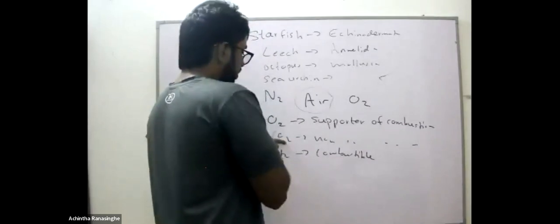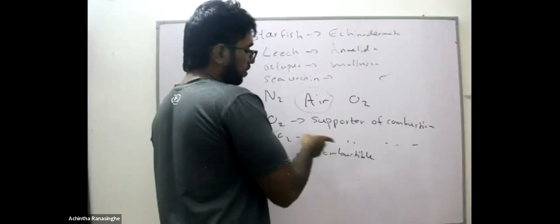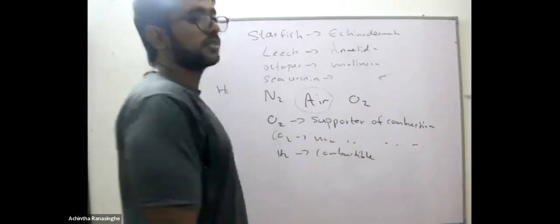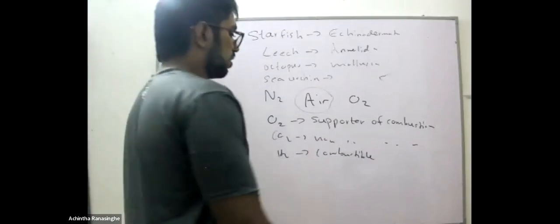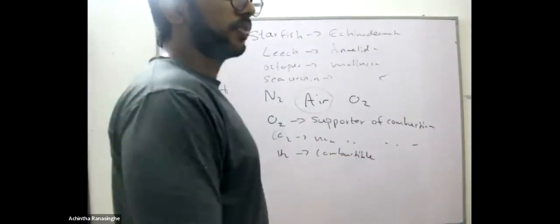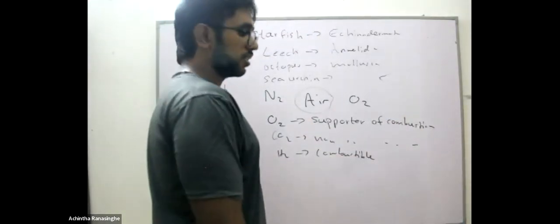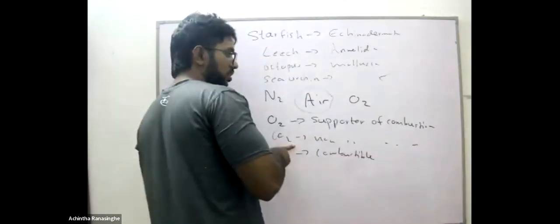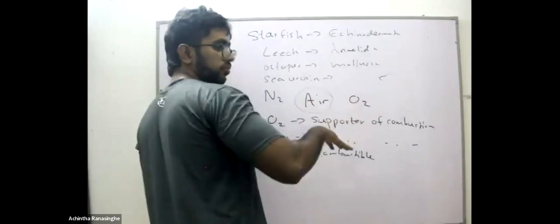In the given instance, this property of carbon dioxide is used. The special property of carbon dioxide is that it does not support combustion. In which scenario is this property used? Fire extinguishing, right? In fire extinguishing, we can use carbon dioxide so that the flame will go off.